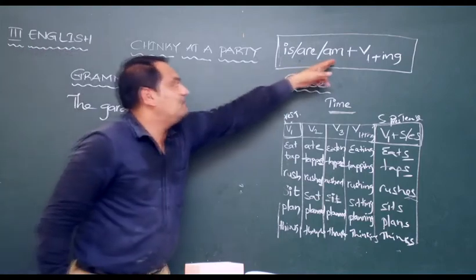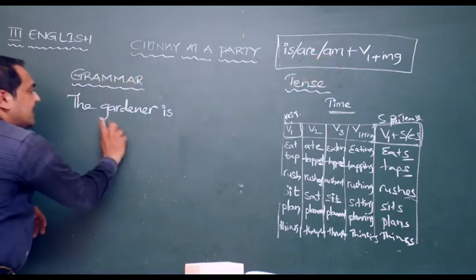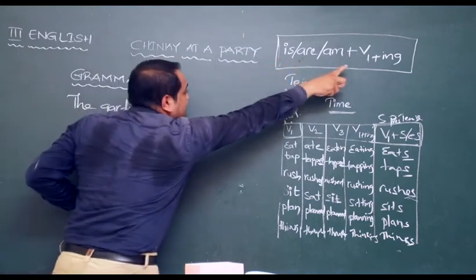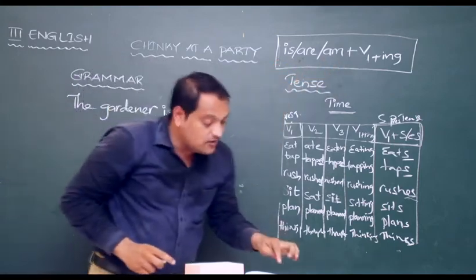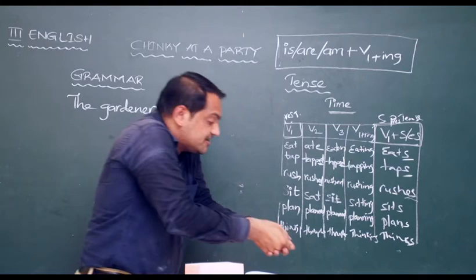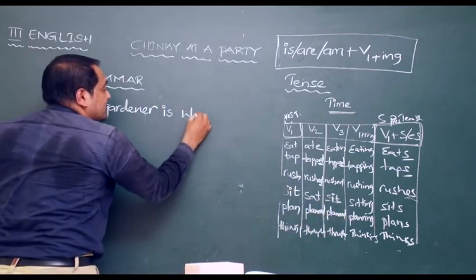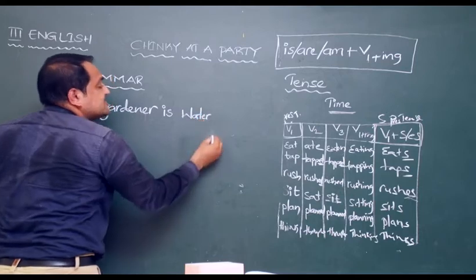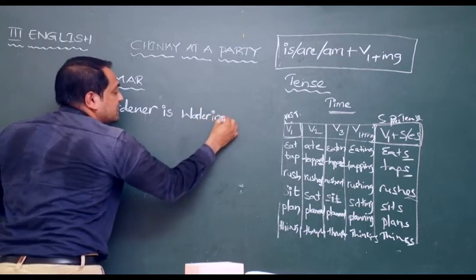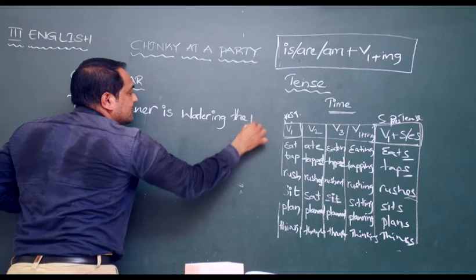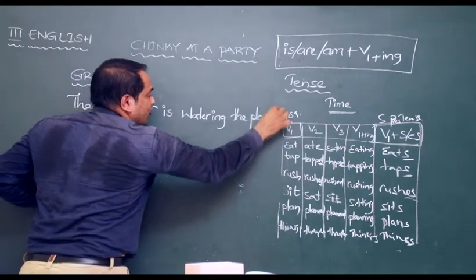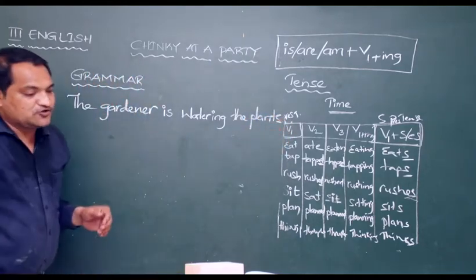I am. Okay? The gardener is V1 plus ing. What is the verb here? Waters. What does the gardener do? Waters. So, V1 water plus ing. Watering the plants. I hope everybody understood. Let's go to the next one.